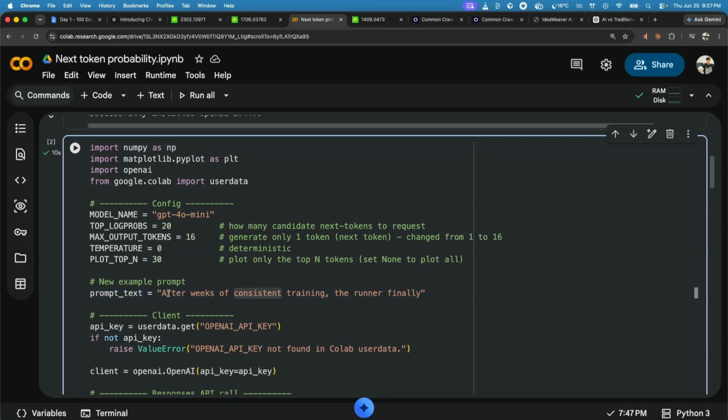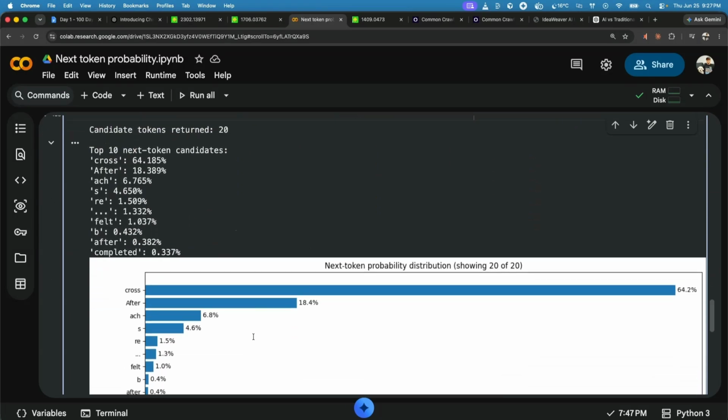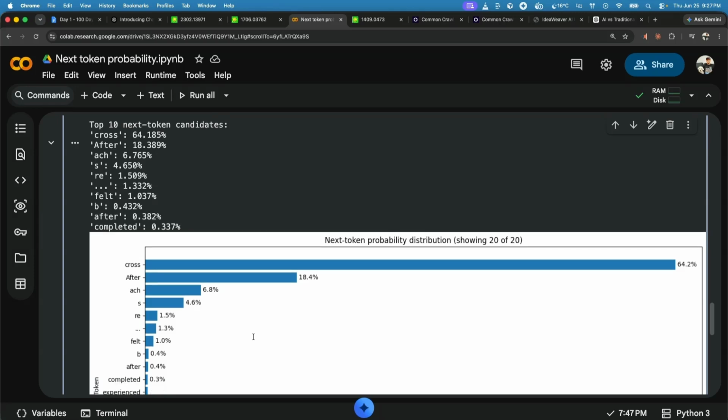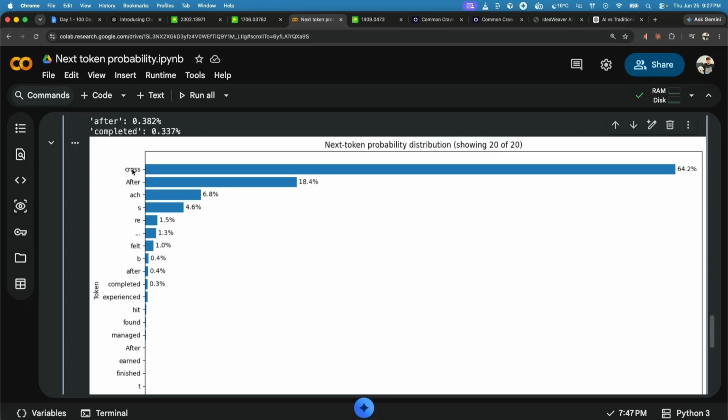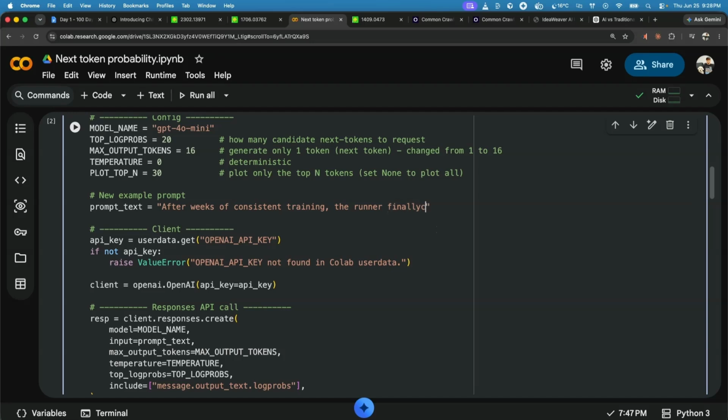The main idea is that with the prompt, after weeks of consistent training, the runner finally, the LLM, based on its training data, computes a probability distribution. In that distribution, the word cross has a probability of 64.2%. This word cross is then added here, and then this whole loop continues.